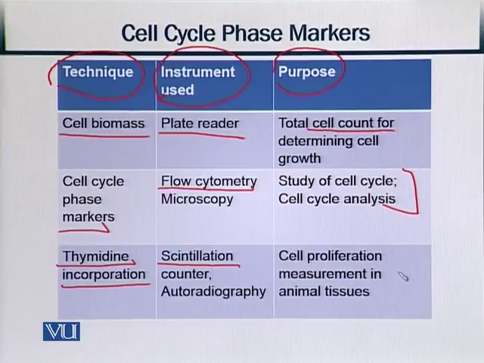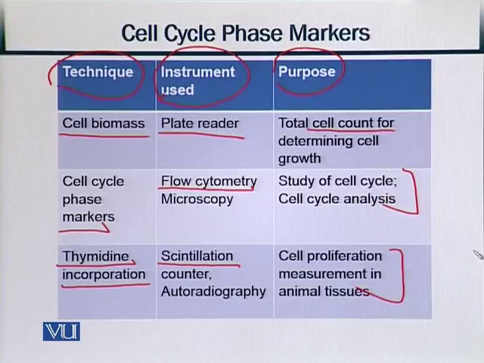Both of these techniques are part of radiation methodology, which detects and measures ionizing radiation based on the intensity and energy of incident radiations. So we put radiation waves on some cells, and then we find out the intensity and energy of these incident radiations. What does it help in? It helps in cell proliferation measurement in animal tissues.